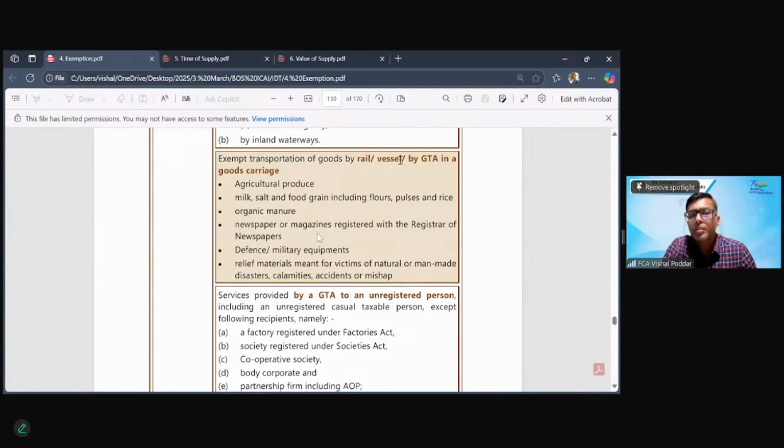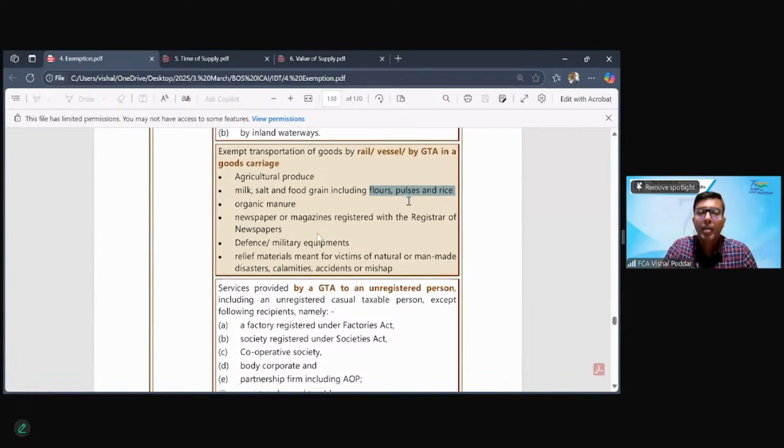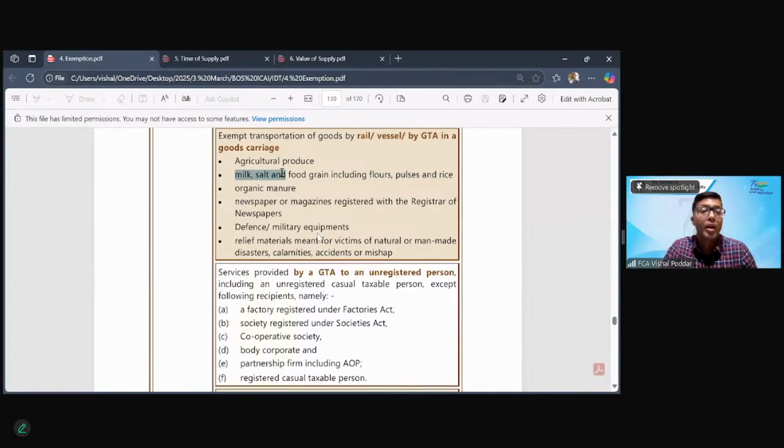Second, even if it is by GTA, which we saw is taxable, if the GTA is doing transportation of one of these items, it will again be exempt. And again, you will see the same point that we saw in the agriculture entry. First, they have said transportation of agriculture produce, and then they have separately said flour, pulses, rice, because these may not be agricultural produce. I will explain the difference. So if you are doing transportation of pulses and rice, which is no more agricultural produce, still that transport is exempt. Similarly, milk, salt. Again, milk.